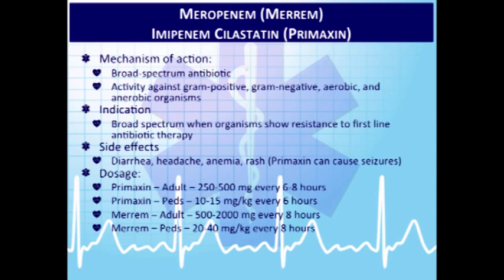So the doses of this one, there's a wide range. The one thing to really watch for is the Primaxin, or imipenem cilastatin. The higher the dose that you get, the more chances of it actually crossing into the CNS, and that becomes problematic because it causes seizures and seizure activity. So if you're thinking about CNS infections, really the carbapenem of choice is meropenem, or Merrem.